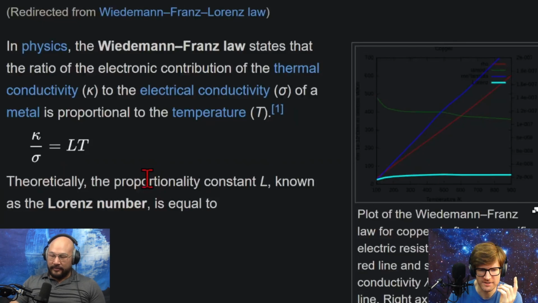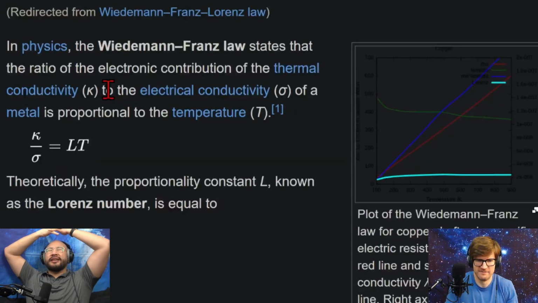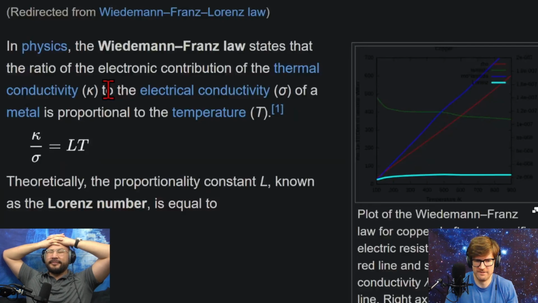Wait. So the numerator is the electronic contribution to thermal conductivity. How would you measure that? You're measuring thermal conductivity, and you're like, that's electron only, and that's other things. That's phonon. That doesn't count. Like, how are you separating this? Oh boy. It's not like I put in electric heat, specific heat only for electrons to travel through the material. How am I separating that out? What the heck?